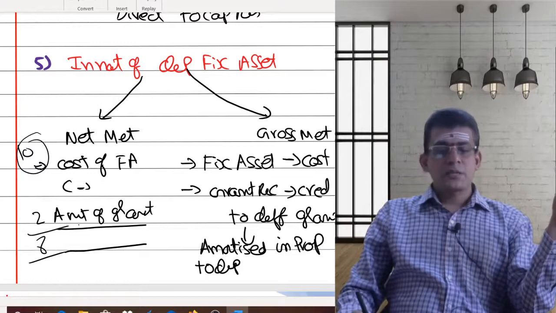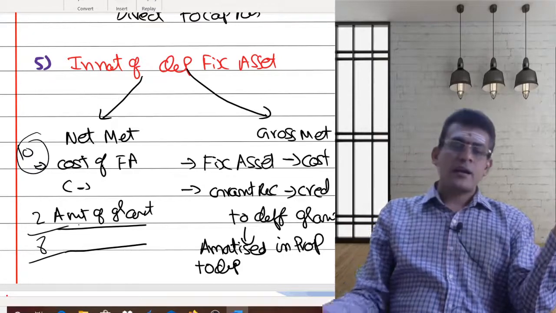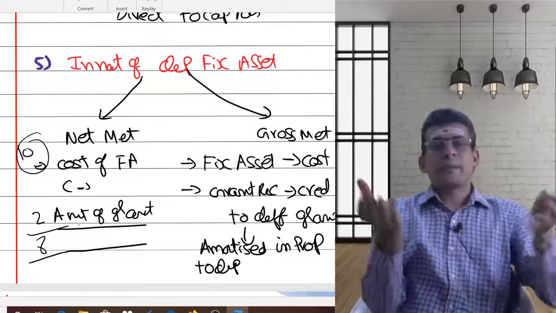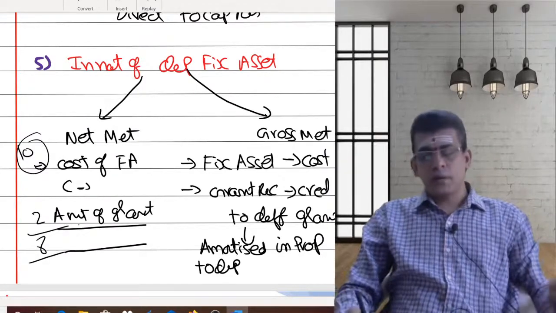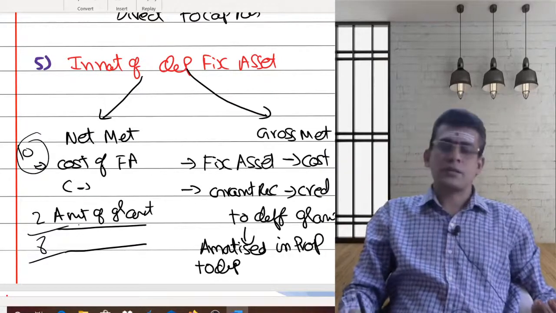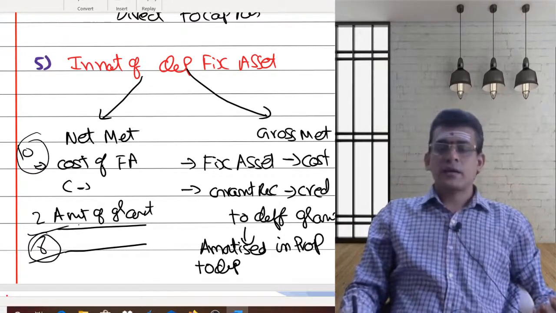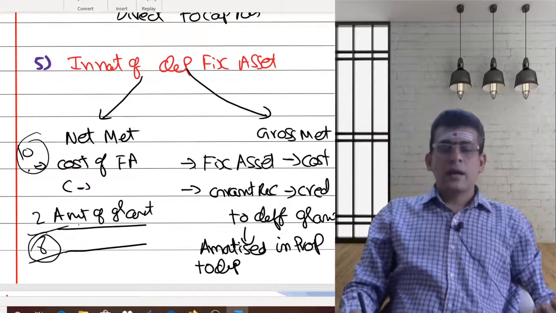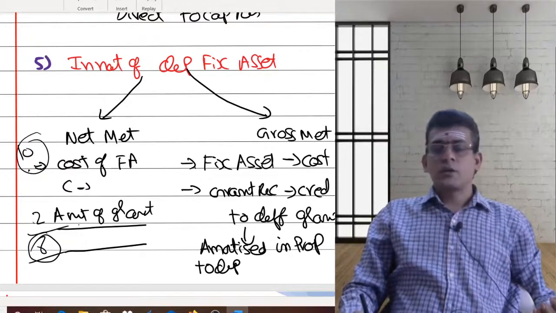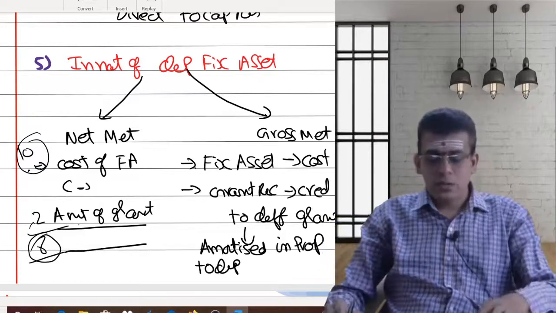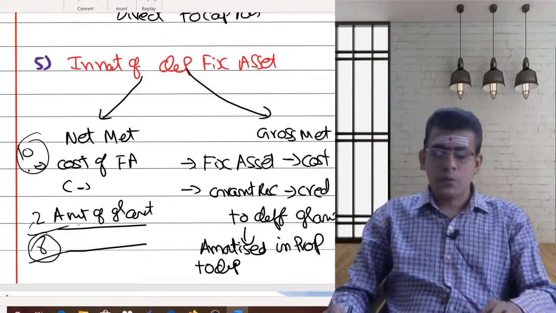So depreciation will be debited, and the apportionment of the deferred grant will be credited to the profit and loss account. The net impact is nothing but the depreciation. So ultimately, both methods will give the same result. Here you are calculating depreciation directly on 8. There you are calculating depreciation on 10, and in the same proportion you are crediting the other side of the profit and loss account. So the impact is the same under both methods.